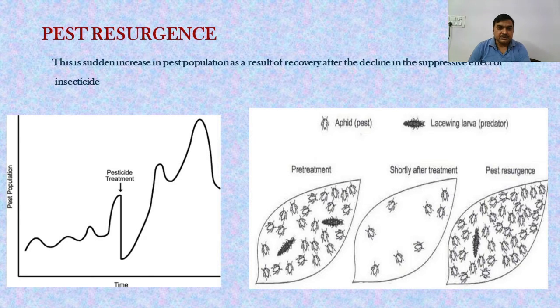When we apply this pesticide, in the initial stages we can control the pests very well, and we can see the fluctuations or deviations, and then up to a certain point, when we apply the pesticide, there is a sharp decline in the population. But suddenly, even after applying a heavy amount of pesticide, you can see there is a surge of pests. So let's understand with the help of this diagram.